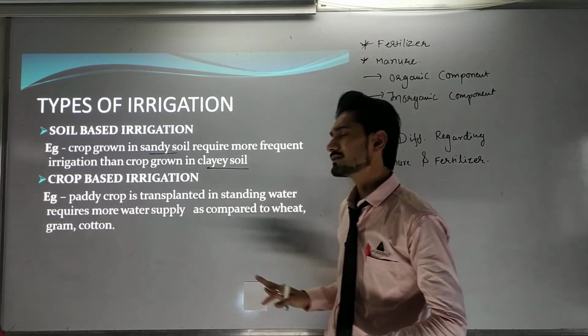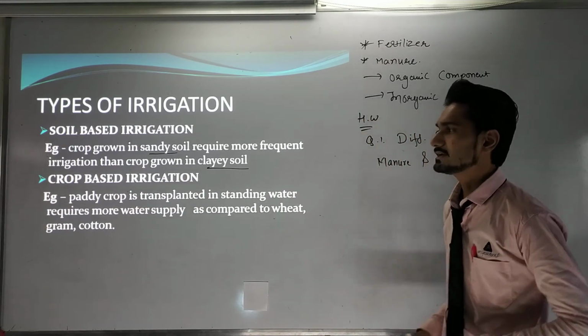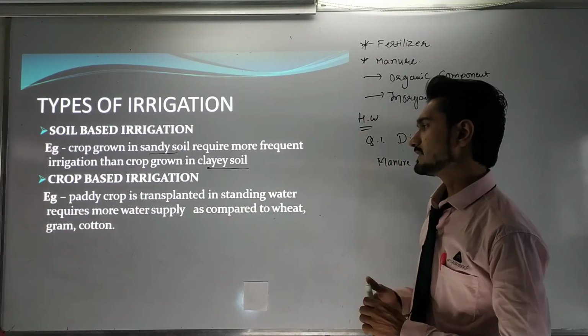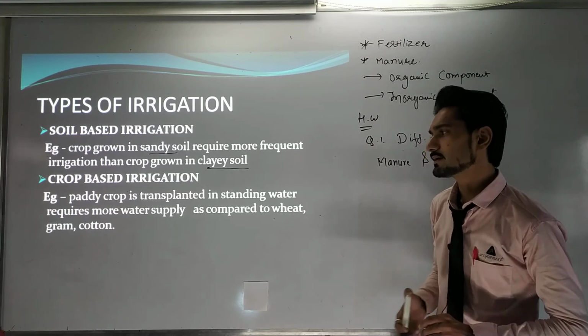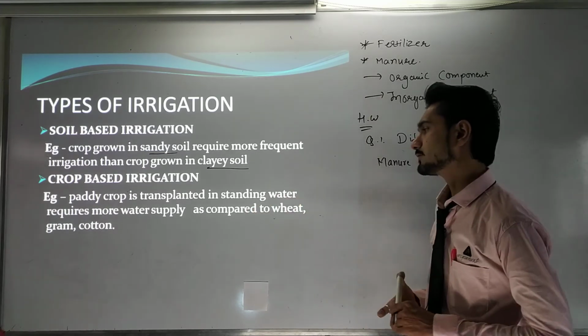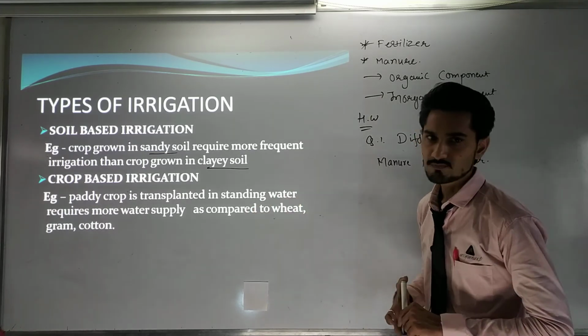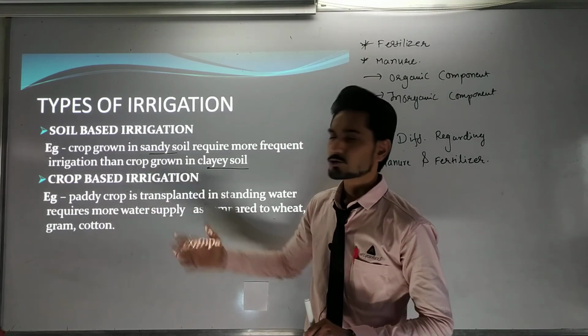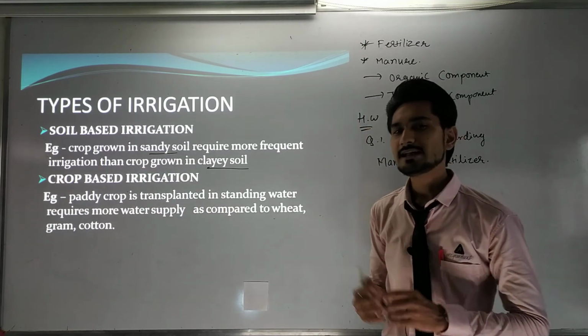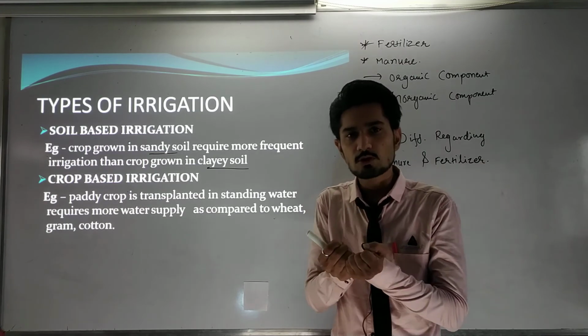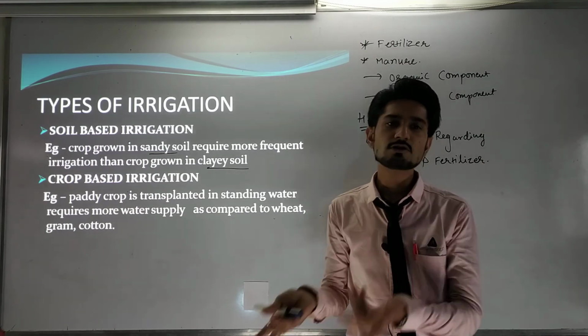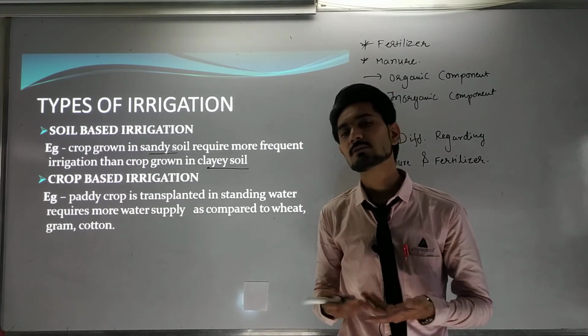Now what is done in crop based irrigation? Generally, a paddy crop transplanted in standing water requires more water supply as compared to wheat, gram and cotton. This is very easy to understand. The paddy crop needs more water, so we have to give more water, otherwise we cannot grow the paddy crop.